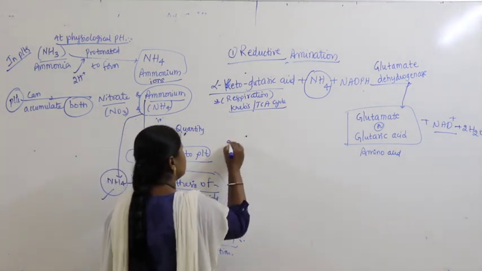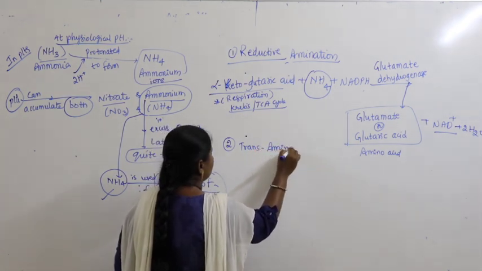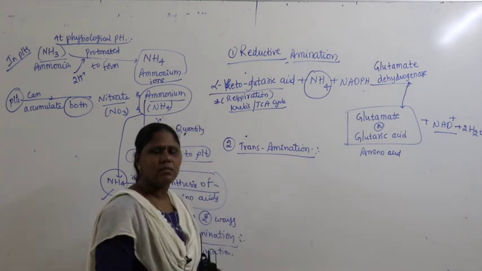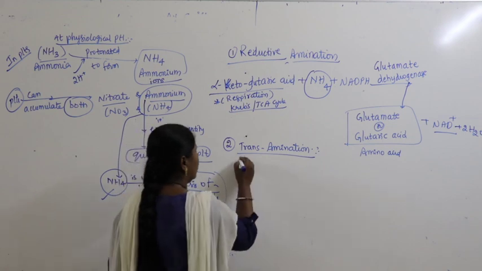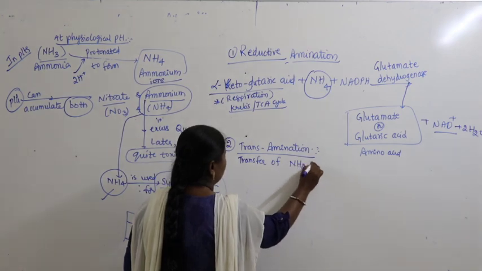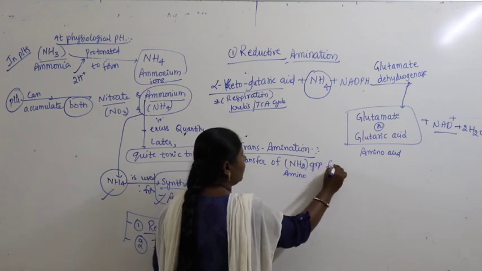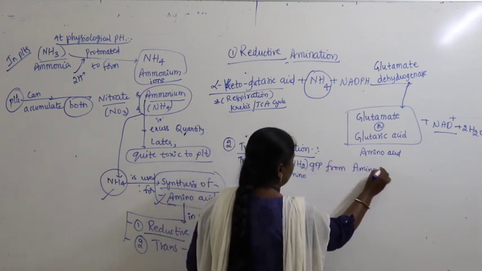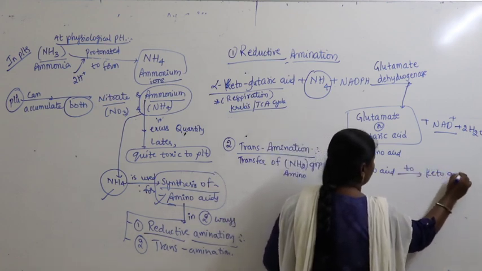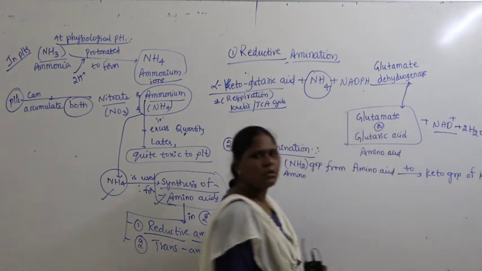And the second step is transamination. What is the second step? Transamination. What is this transamination here? So here there is a transfer of amino group. What is this group said to be? Amino group. From where? From amino acid to keto group of keto acid. What's the meaning of this?